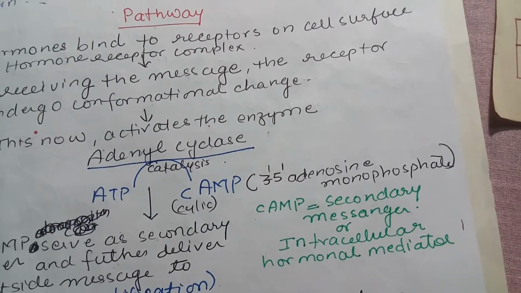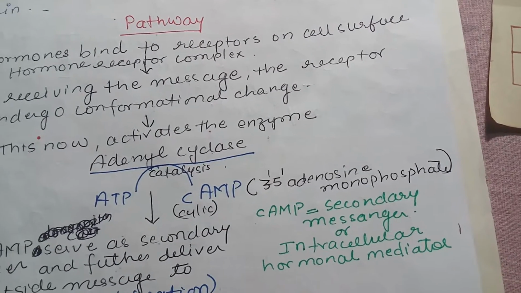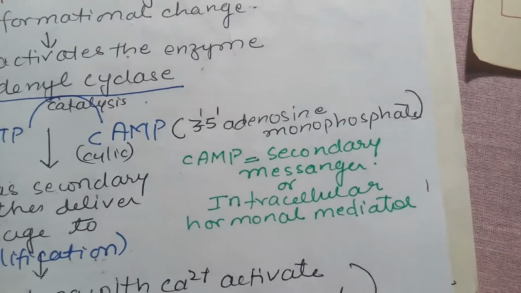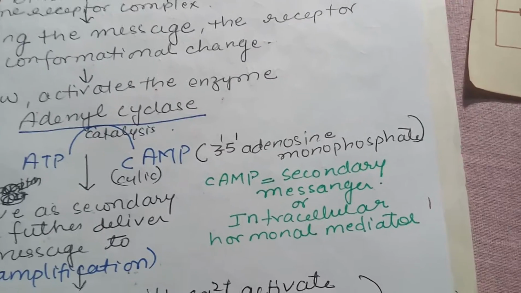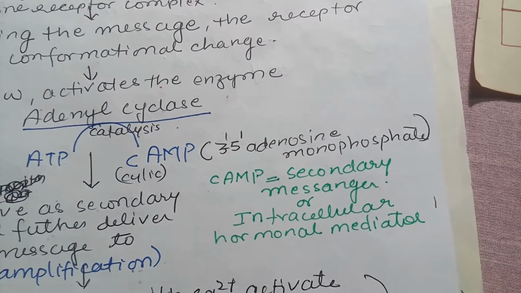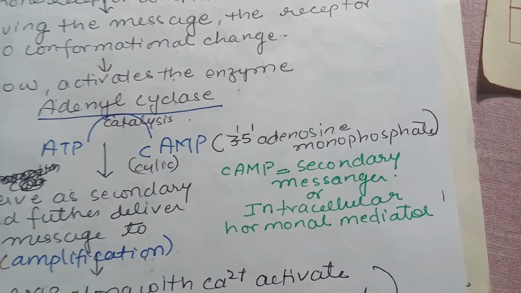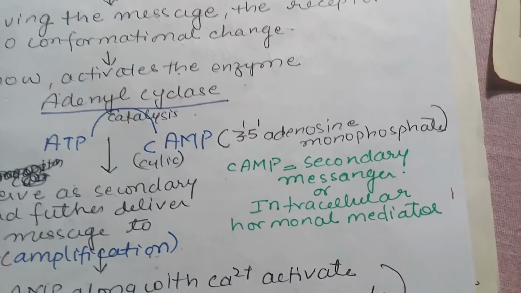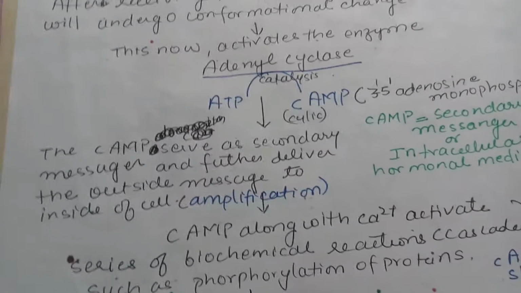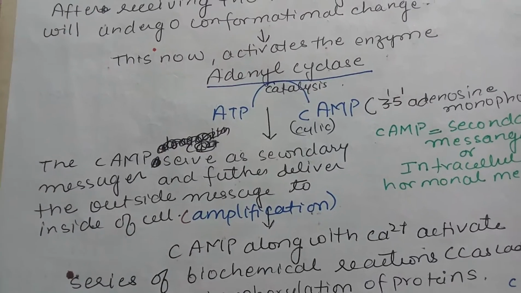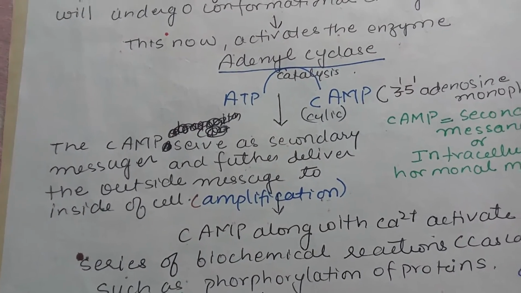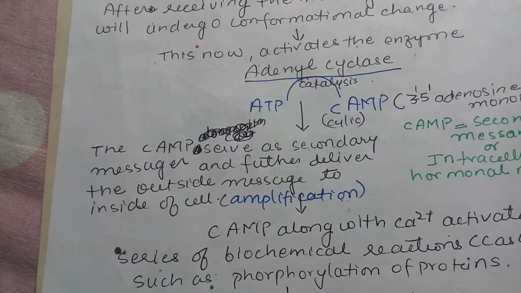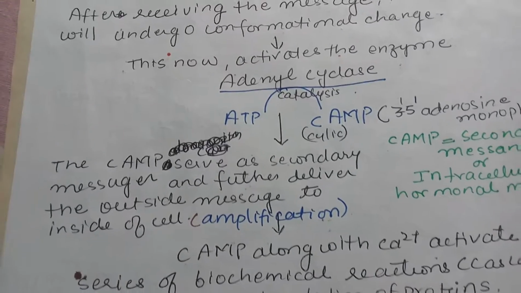Cyclic AMP is known as 3-5-adenosine monophosphate, and this cyclic AMP is known as secondary messenger, because now the message has come from the outside to inside, and this first message is received by cyclic AMP, so it is called secondary messenger or intracellular hormonal mediator. Now cyclic AMP serves as secondary messenger and further delivers the outside message to the inside of the cell, and this is called amplification of message.